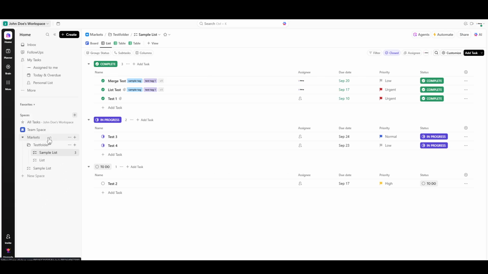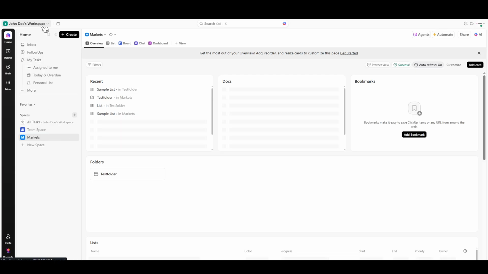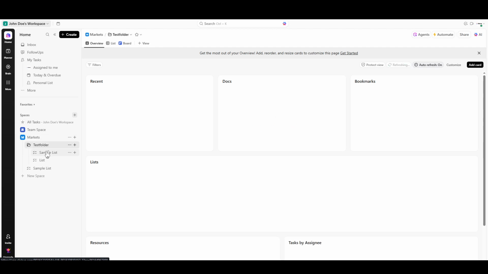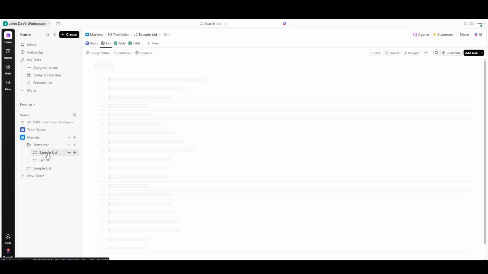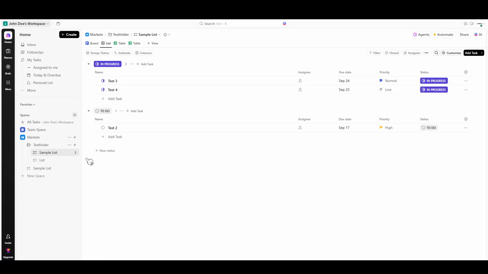On the left section of your screen, you will notice an organized layout showcasing all your spaces, folders, and lists. This is where you'll determine what you want your template to be based on. Each of these elements, spaces, folders, and lists, comes with a small ellipsis icon on the right side, which looks like 3 dots in a line. This is where you have access to additional options, a handy feature when customizing your workspace.